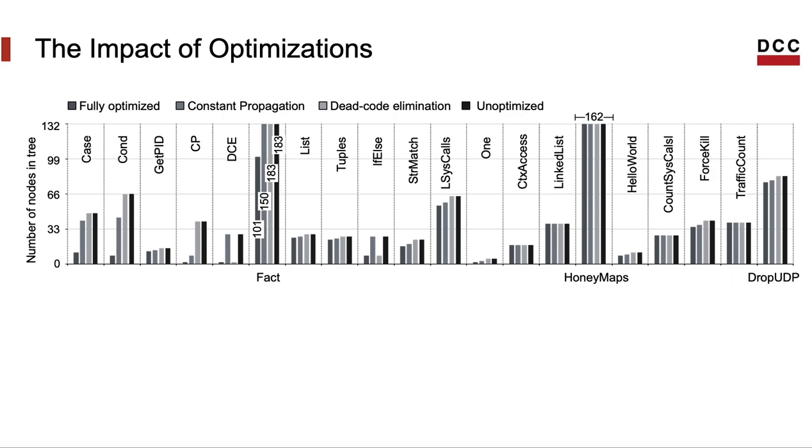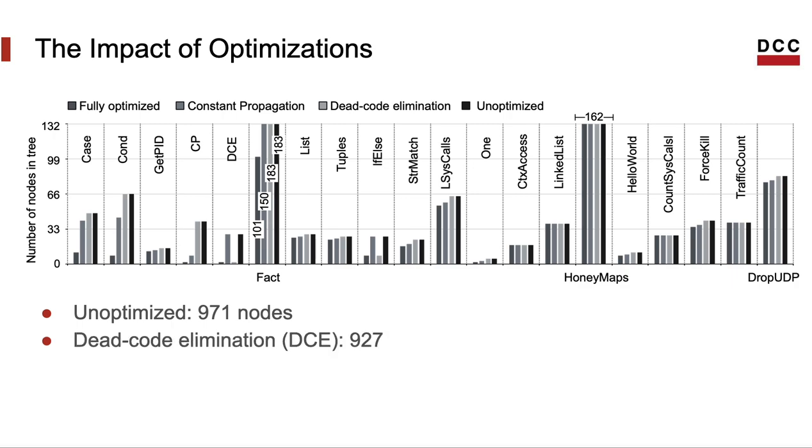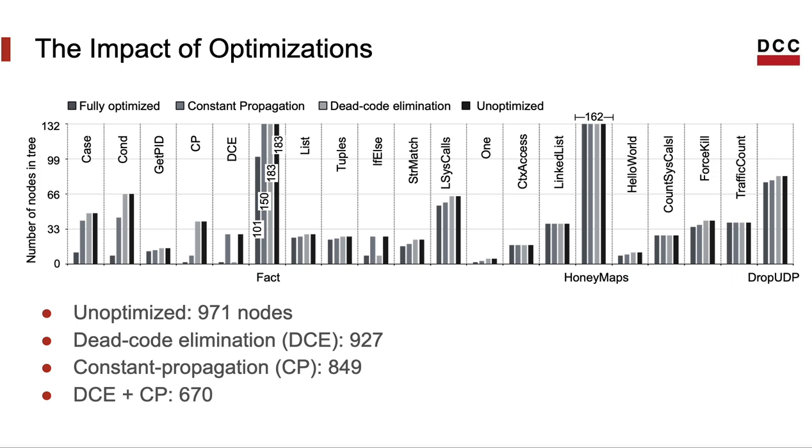Here you can see our results. It's a lot of numbers, so let's go over some of them. First, without any optimization, in total, we will have 971 nodes in the Honey-C representation of these programs. With dead code elimination, but without constant propagation, we lower this number to 927 nodes. Constant propagation, but no dead code elimination gives us 849 nodes. In this case, whenever an expression only involves constants, it's folded into a no-op. The combination of dead code elimination and constant propagation gives us 670 nodes.